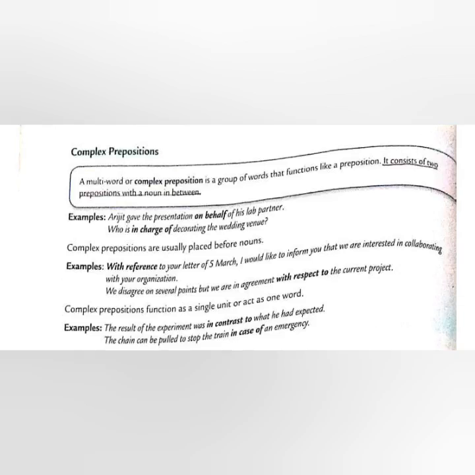Then next we have complex prepositions. A multi-word or complex preposition is a group of words that functions like a preposition. It consists of two prepositions with a noun in between. Arijit gave the presentation on behalf of his lab partner. Here, on behalf of is your complex preposition which is made up of different words.